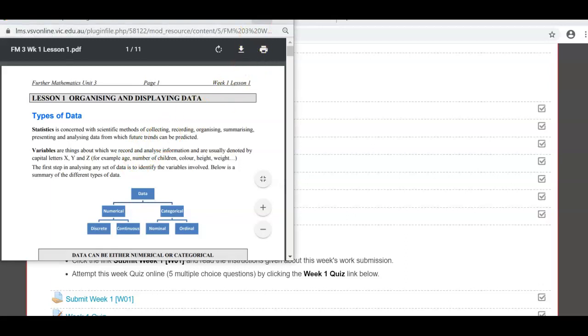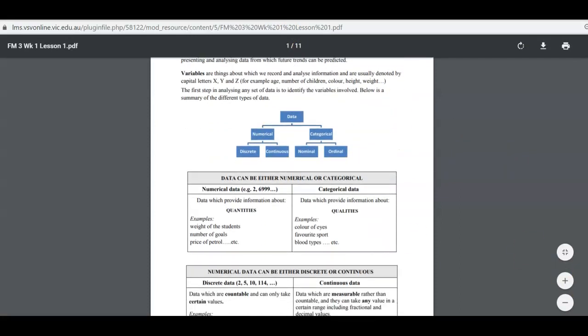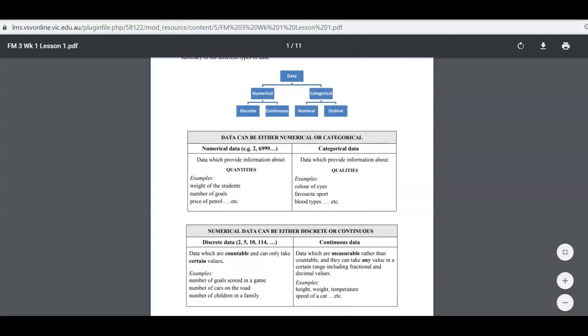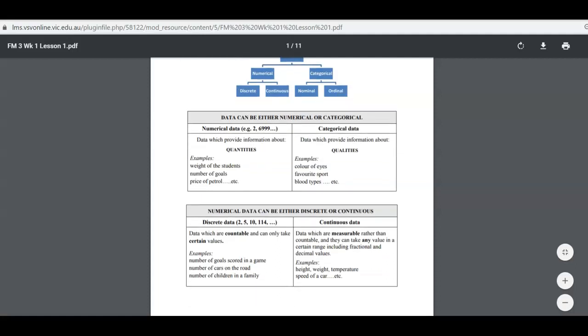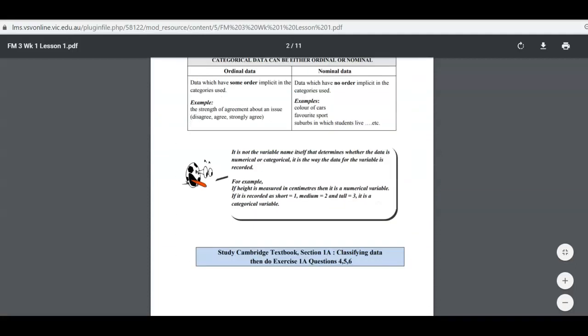Okay, so in lesson 1 you will see our notes. Types of data, so you can read these things. Since you did your year 11, you may have a fair idea. These data types, normally we start teaching when you are in year 7, year 8, so you should have a fair idea what we are talking about. Also you can read. All these things are very important.